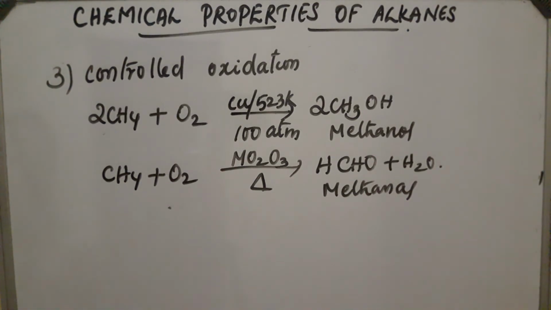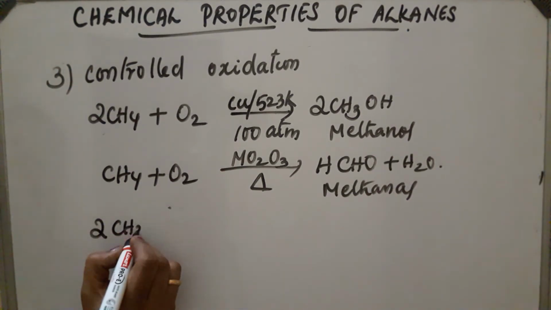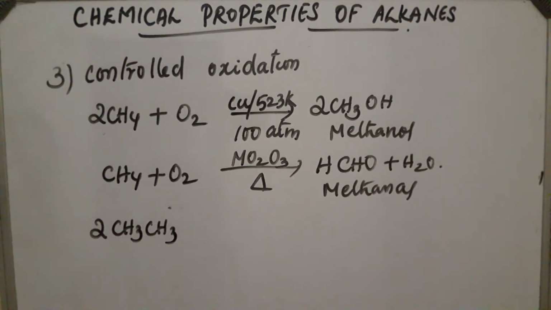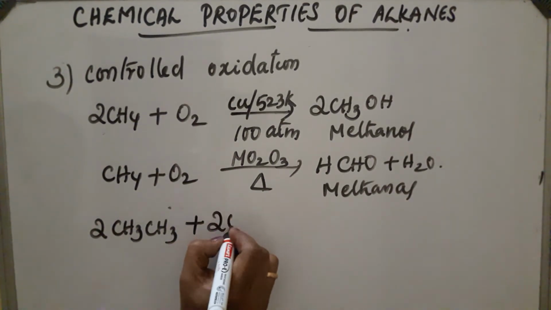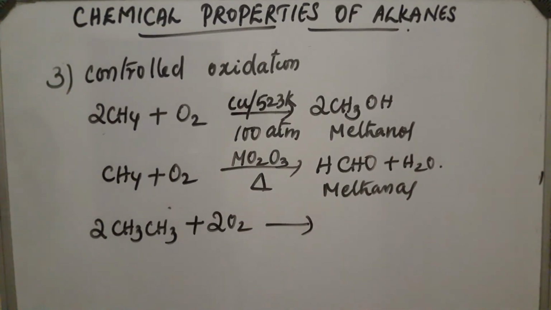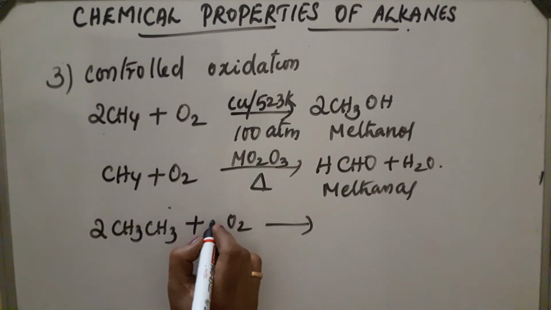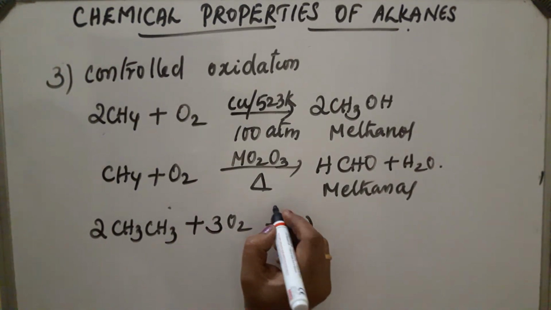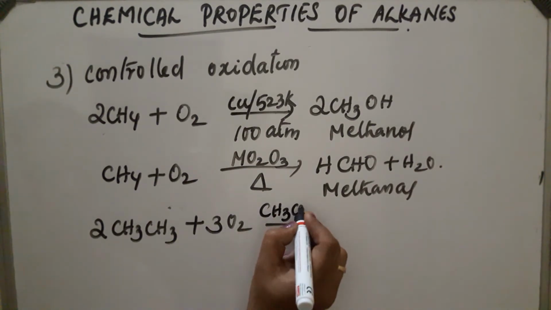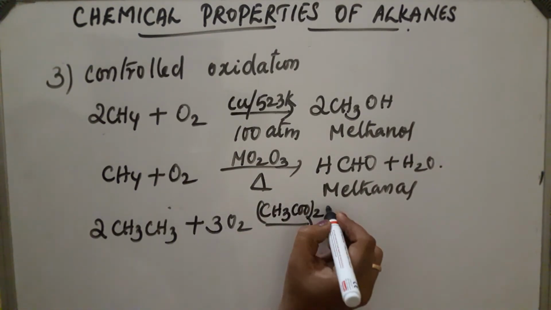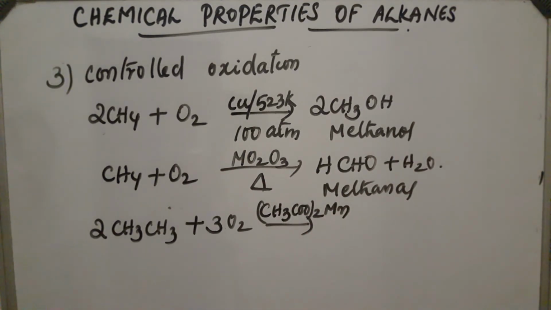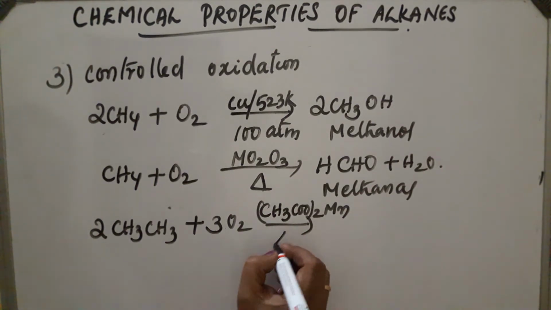Now the next compound obtained. 2CH3CH3, this is ethane. Ethane on reaction with oxygen, controlled oxidation in the presence of manganese acetate, (CH3COO)2Mn, with heat.